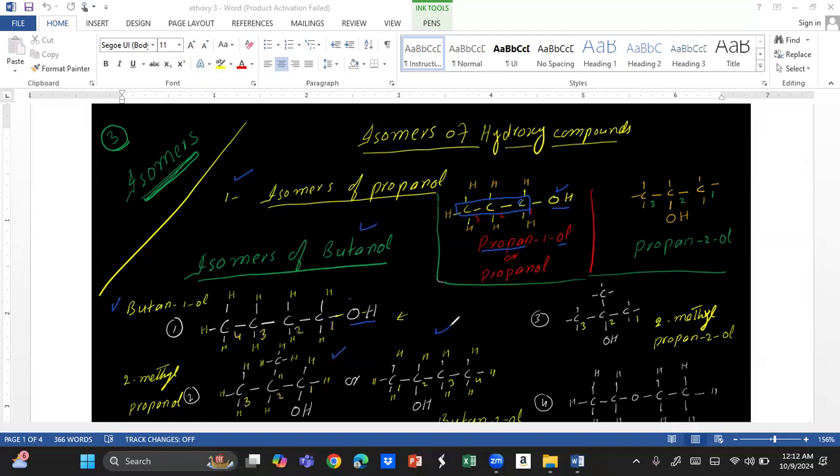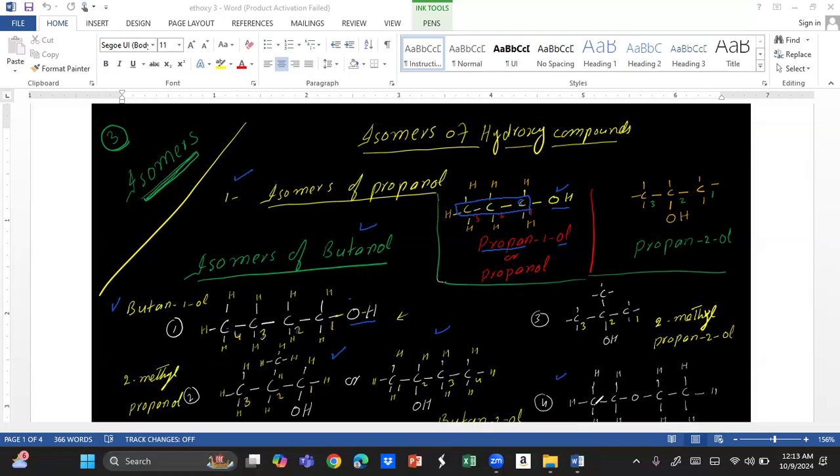If you know the concept of isomers, you can even change the functional group if the number of atoms stays the same. For example, in this case I have taken oxygen separate from OH. It comes in the chain like this. If you count the atoms of any isomers, they have the same number of hydrogen atoms, carbon atoms, and oxygen atoms. So this is how we draw the isomers. You must keep this in mind.